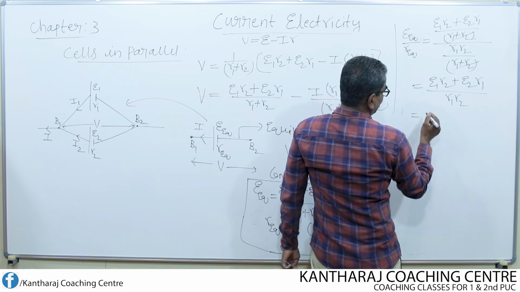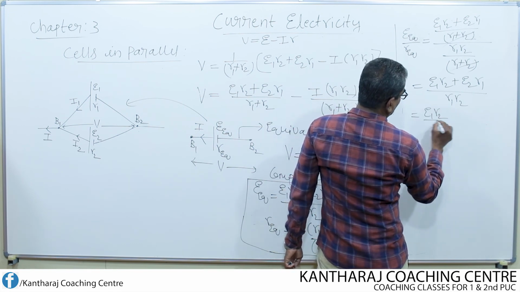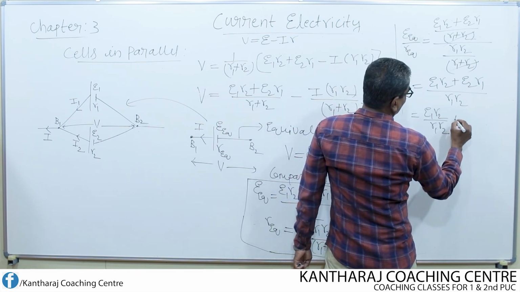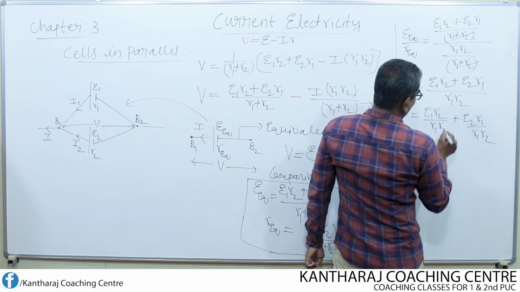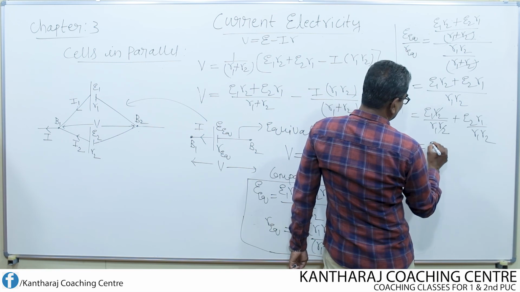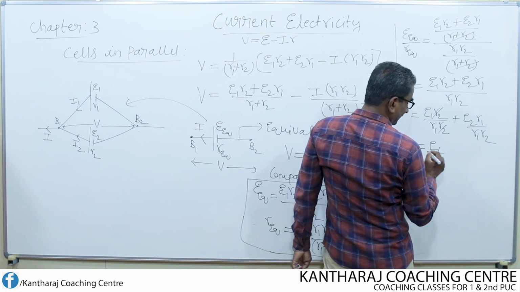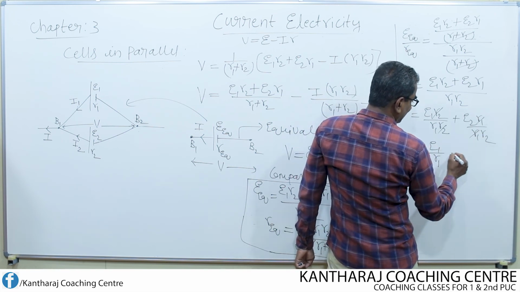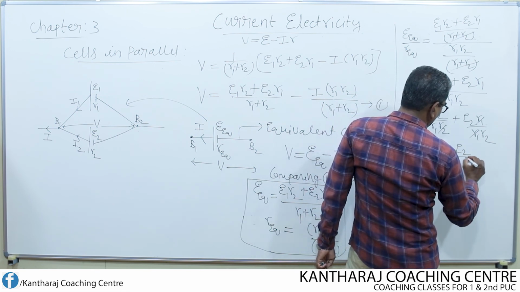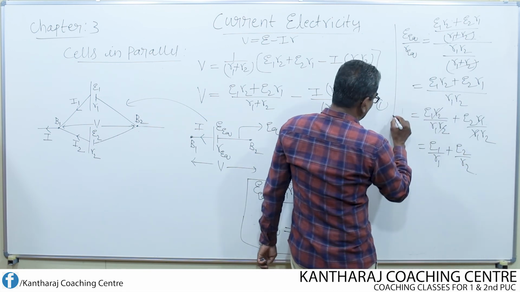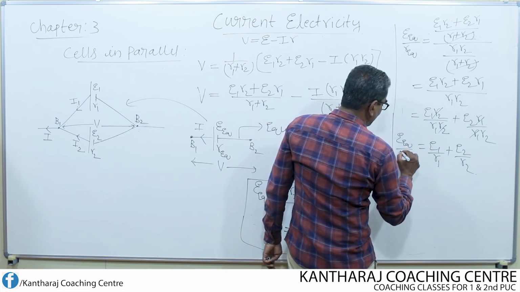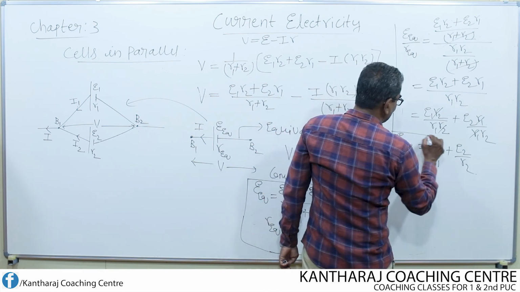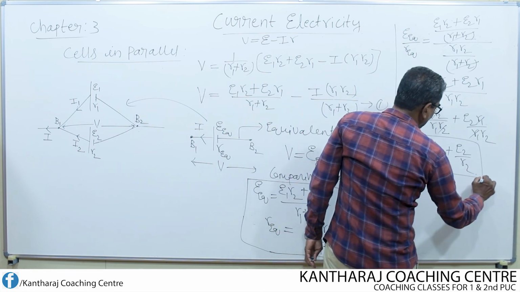Then it will be E1 R2 divided by R1 R2 plus E2 R1 divided by R1 R2. R2 and R2 get cancelled, then it is nothing but E1 by R1. Then here R1 and R1 get cancelled, then it is nothing but E2 by R2. So this is the expression for the ratio of equivalent EMF to equivalent internal resistance in case of parallel combination of cells.